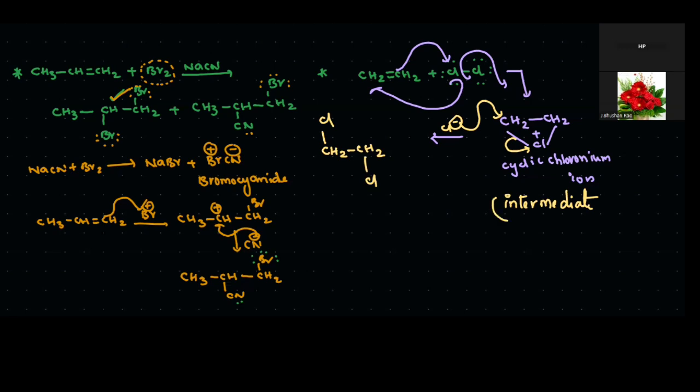This is another kind of reaction. Suppose sometimes methyl alcohol is also involved in the reaction with alkenes. That kind of reaction is also important. So what happens here? Generally, I will explain one reaction: CH3CH=CH2. This is the reactant molecule. When the reactant molecule reacts with chlorine in the presence of which one? Methyl alcohol, CH3OH. Methyl alcohol condition.